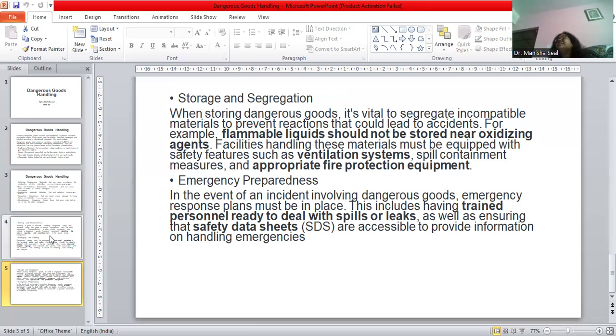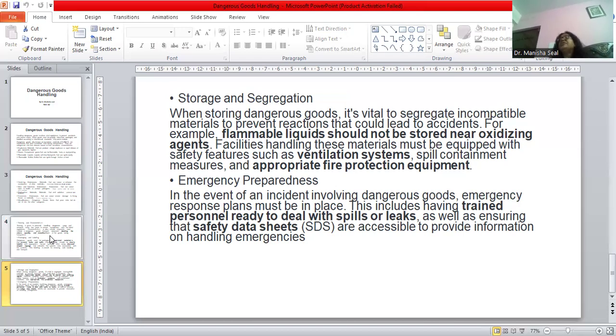If there is any spillage or leakage, which may cause fire or any kind of danger at that particular period of time, in that emergency scenario I should be able to handle it very carefully.